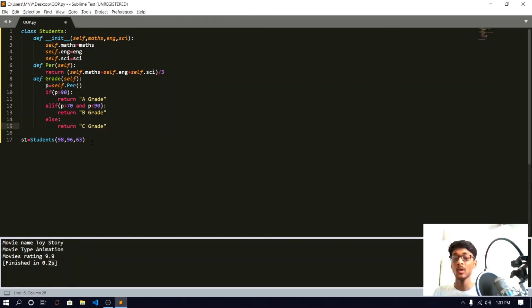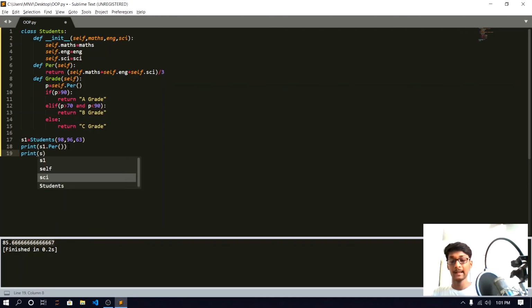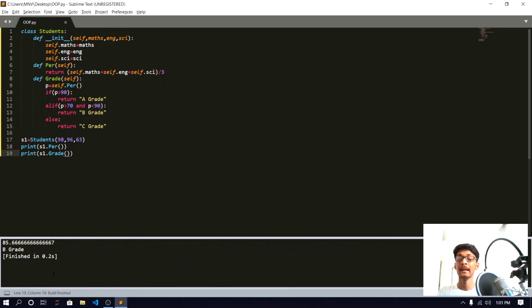Okay, so now I am going to call s1.percentage. With parenthesis it is saying that the student got 85 percentage. Okay, so I am going to print s1.grade. It is saying that the student got 85 percentage and he got B grade. Okay, so let's create another instance of student, s2 is equal to Student.